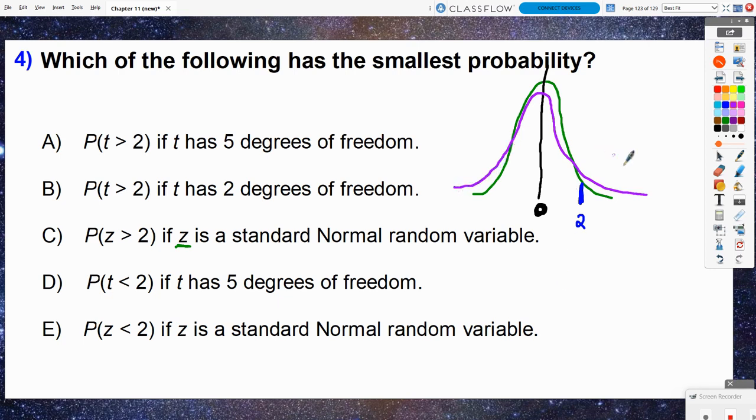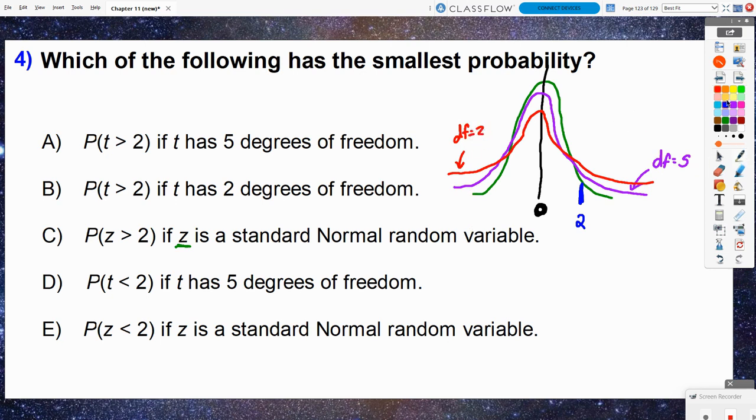And let's say that represents the degrees of freedom of 5. Now what would degrees of freedom of 2 look like? Well, 2 would have to be even shorter than the 5. And at some point, it's going to cross over and then be the tallest in the tail ends here. So let's say that's degrees of freedom equals 2.